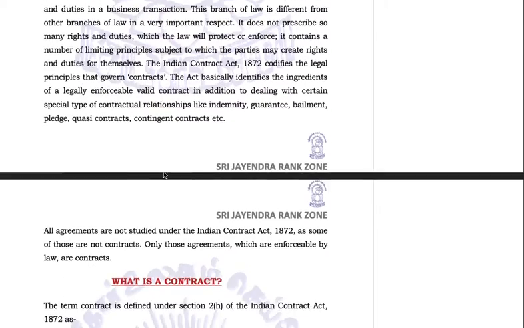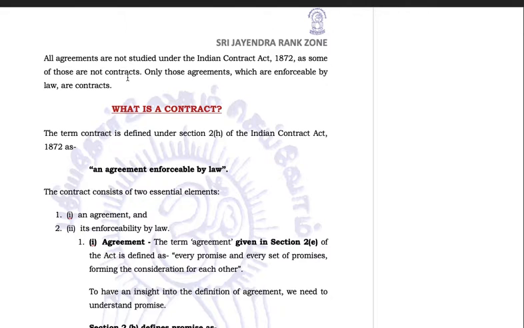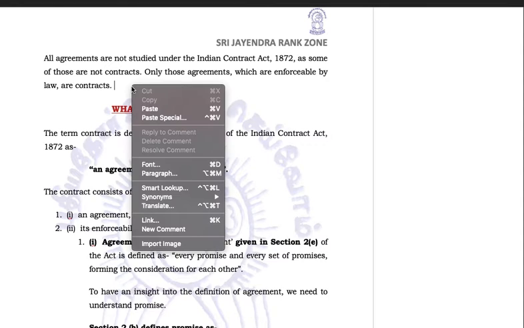Moving to another page. All agreements are not studied under the Indian Contract Act 1872, as some of those are not contracts. Only those agreements which are enforceable by the law are contracts. Now this is a very important observation. You must understand this.